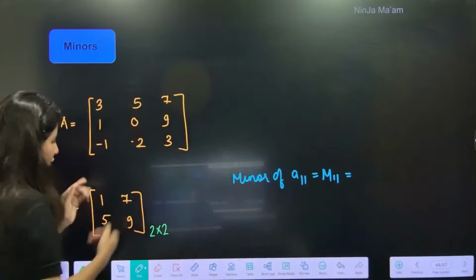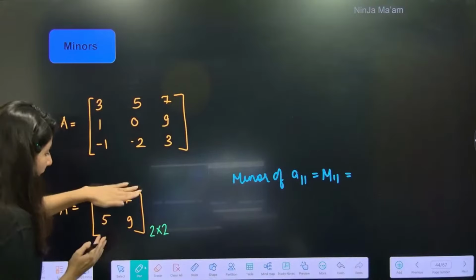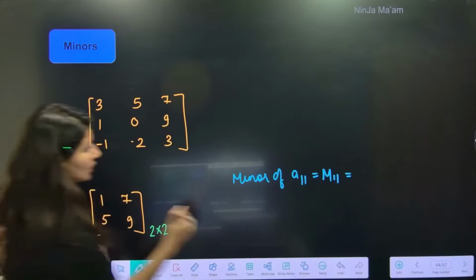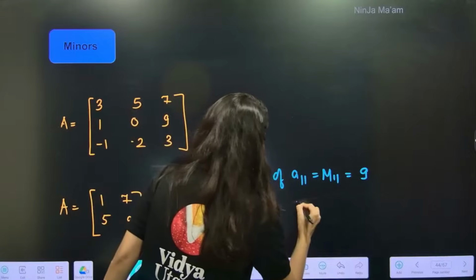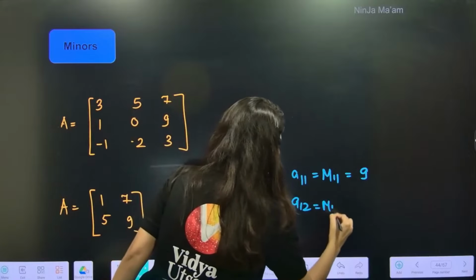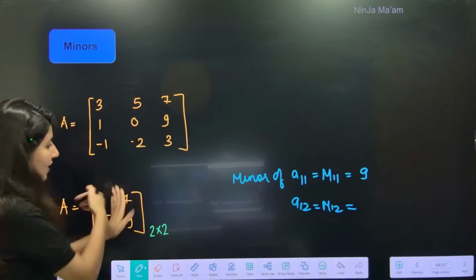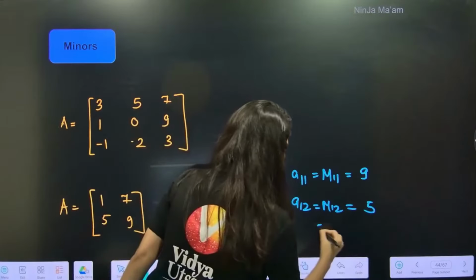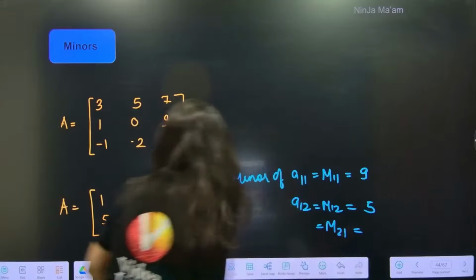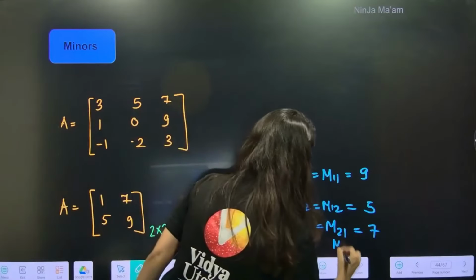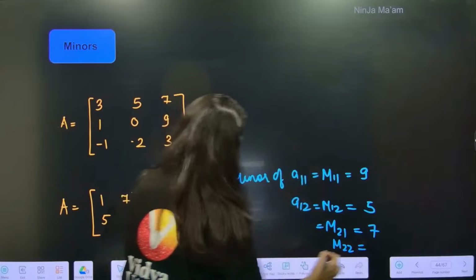M11 is just what you get by hiding that row and that column, so you get the left out element, which is 9. What about A12? That is M12, so 5 is the thing. Everybody, M21: this is just 7. And M22 is nothing but 9.